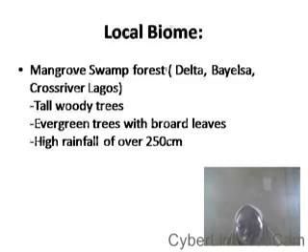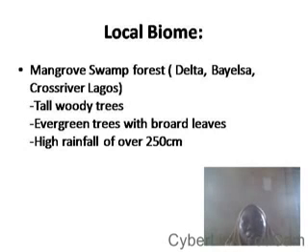Then let's look at the local biome. This local biome tells us about the local environment in our Nigeria locality. Where can we find this type of habitat? This habitat is found in the mangrove. It's called the mangrove swamp forest, and areas you can find it in our Nigeria locality include the Delta region, Bayelsa, Cross River, Lagos.